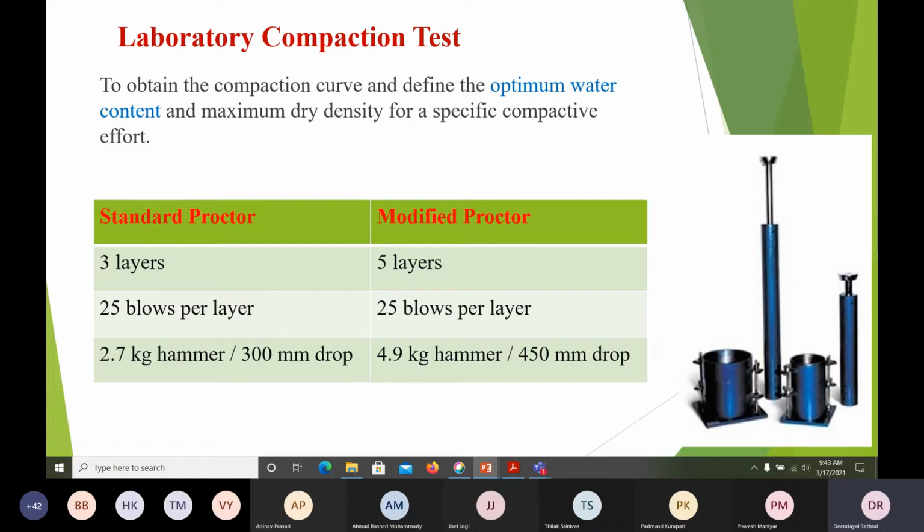Of the weight, I will keep on adding the water, and I will make a layer and compact it with the hammer. How can we find out the density? Mass by volume, is it not? The mold volume we know, and we find how much mass. If more soil is compacted, then the density would be high. Likewise, 25 blows, 25 blows, and 3 layers until we fill. Then we take the mass by volume.